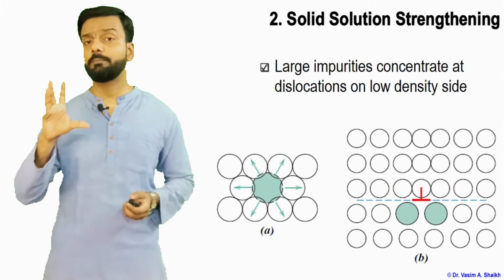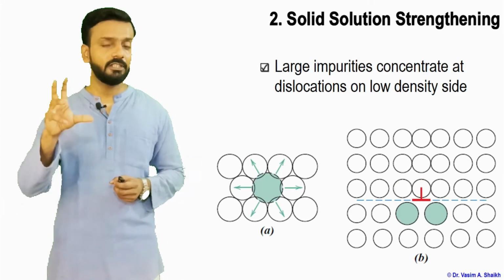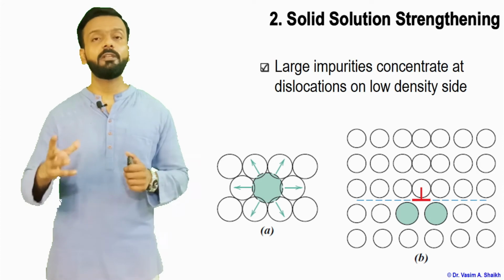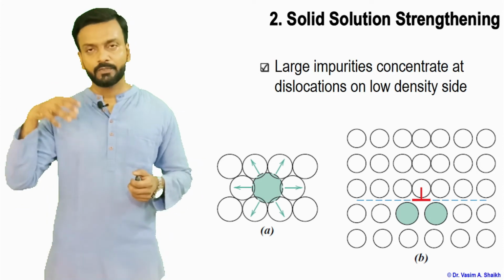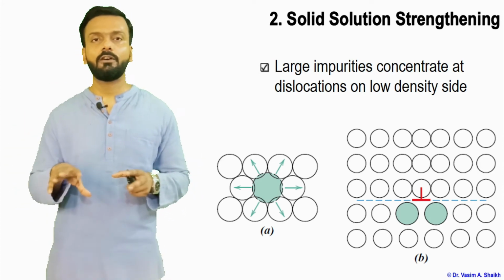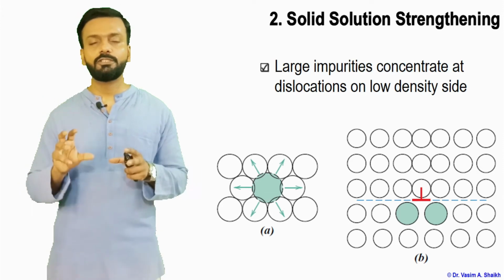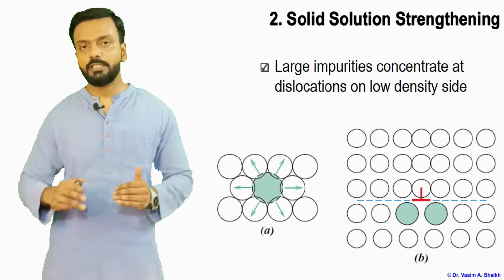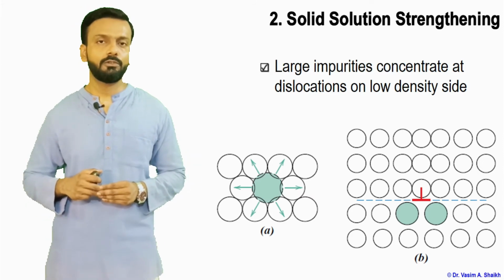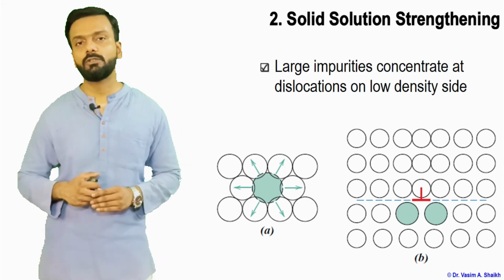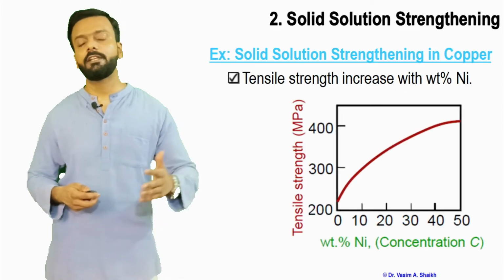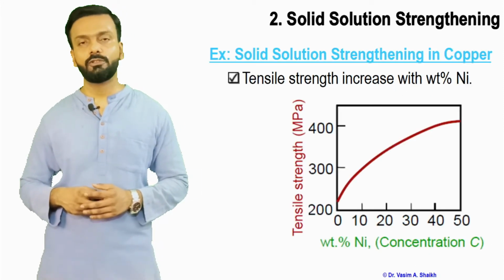Similarly, if there is a bigger atom which is an impurity atom, then that bigger atom will try to fit in a place near the dislocation in such a way that it will be concentrated at the lower side of the dislocation. So at the bottom side of the dislocation, here again it will create some sort of stress field, and it will create a hindrance to the movement of dislocation.